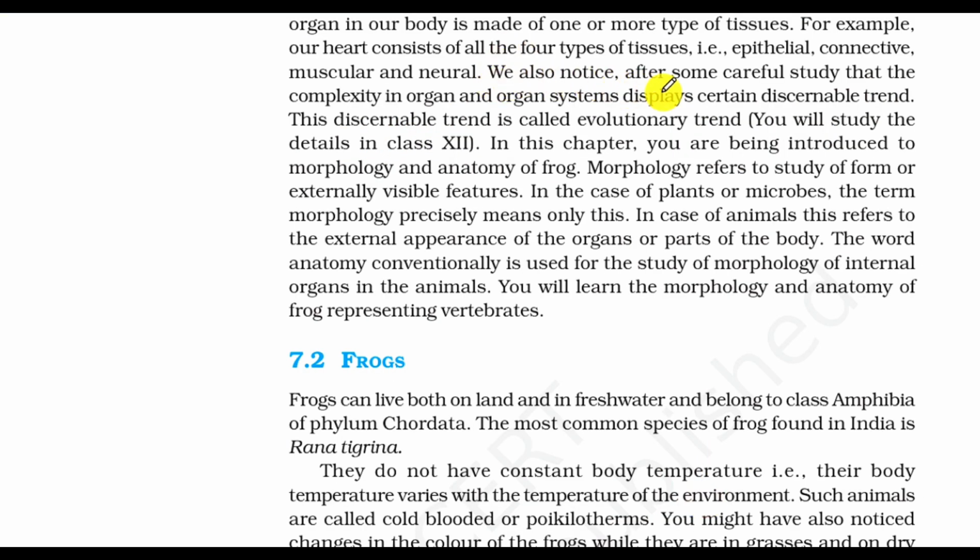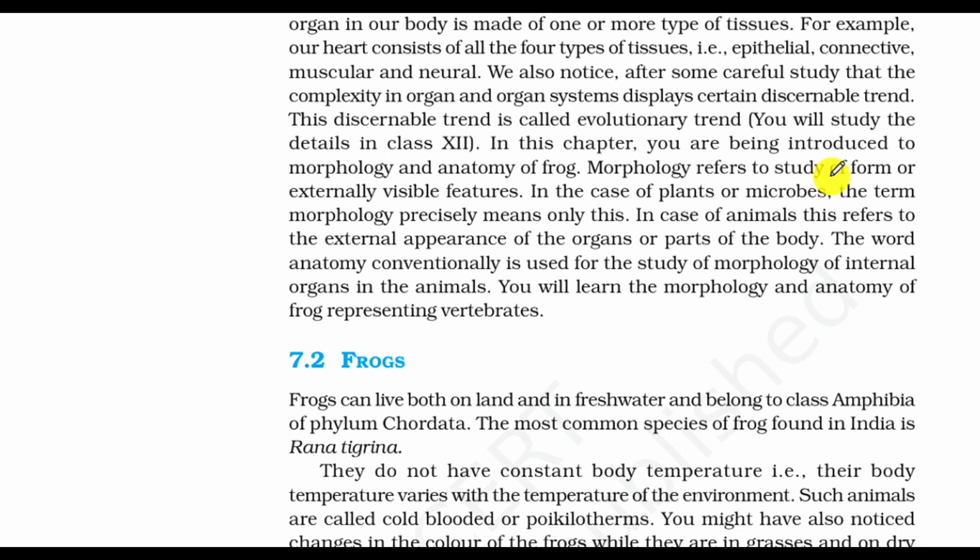We also notice after some careful study that the complexity in organ and organ system displays a certain discernible trend. The discernible trend is called evolutionary trend. You will study the details in class 12. In this chapter, you are being introduced to morphology and anatomy of frog.